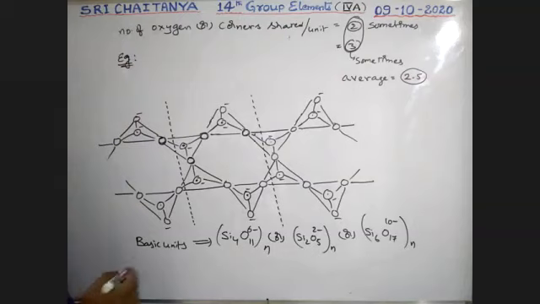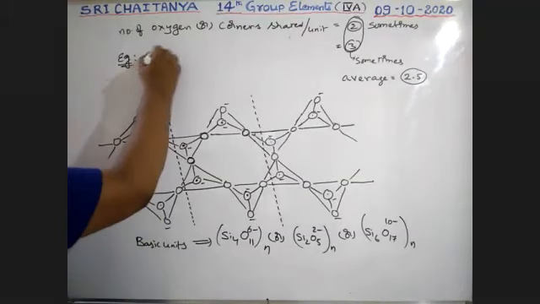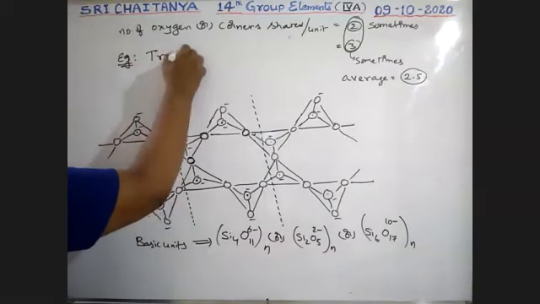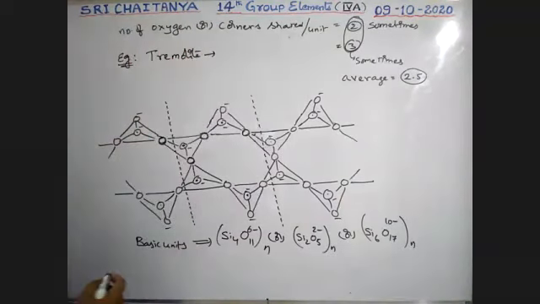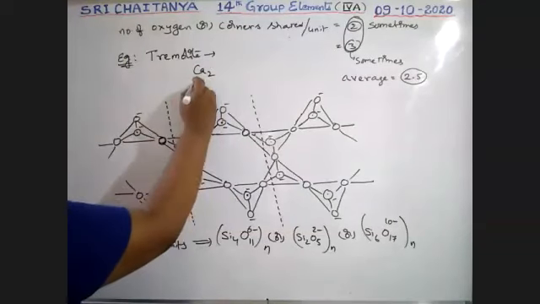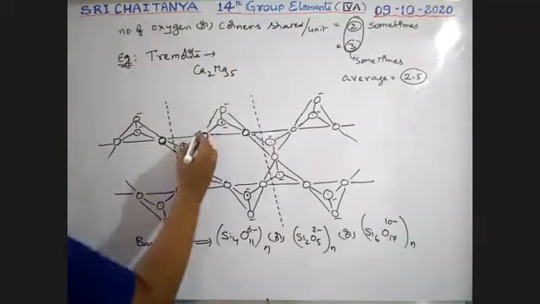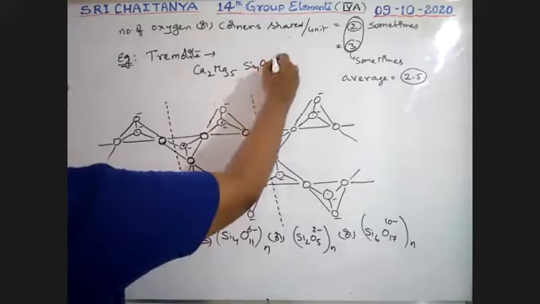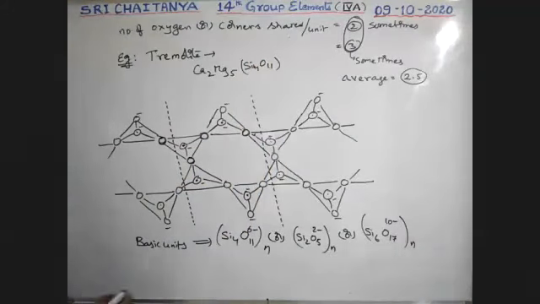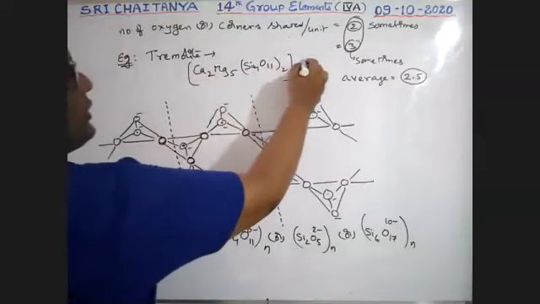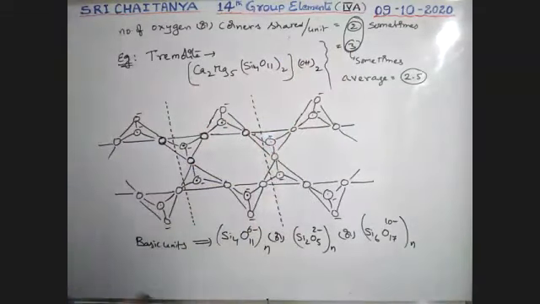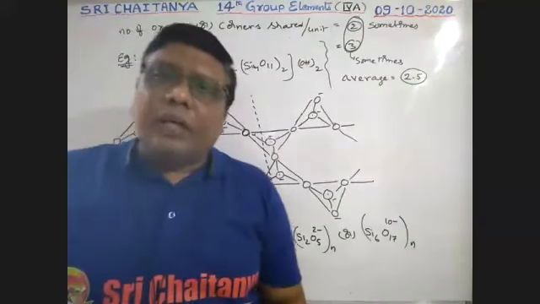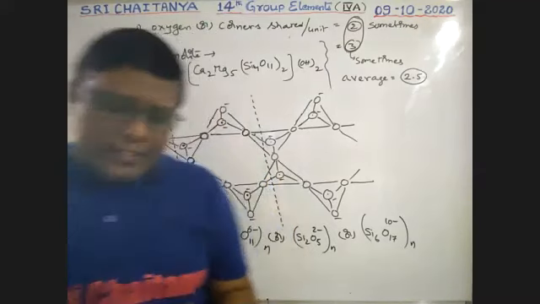Now examples. An example of an amphibole is tremolite, spelled TREMOLITE. Formula: Ca2Mg5(Si4O11) twice (OH) twice. So this is tremolite, which is an amphibole example. Okay, so that is the third one.